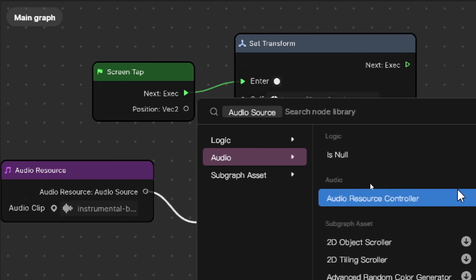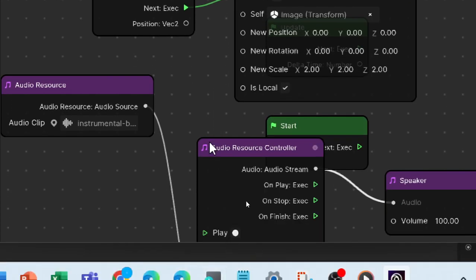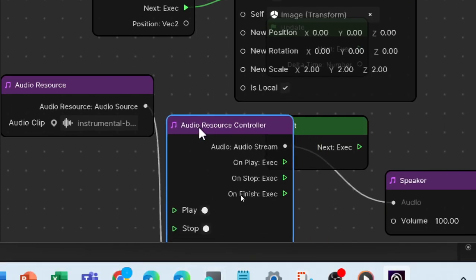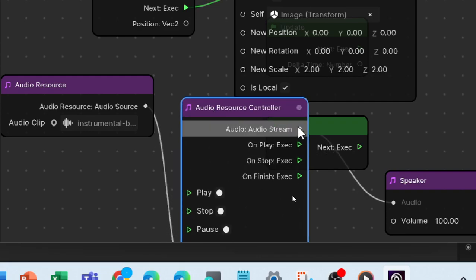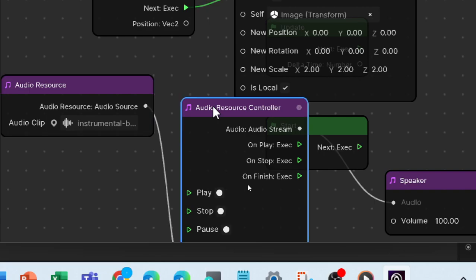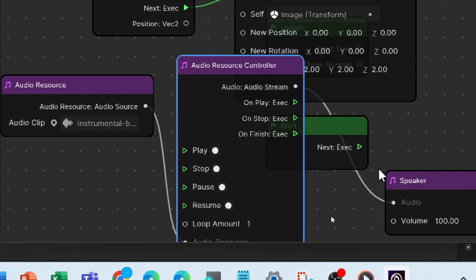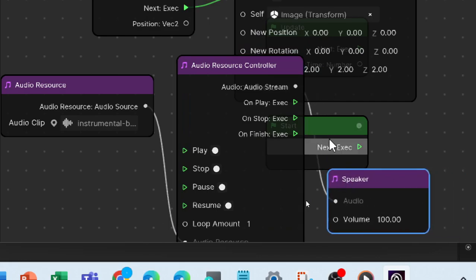Okay, it will ask you what to do. We are going to choose audio and then audio resource controller. So this one will automatically be added to your visual scripting window. The audio resource will be linked to the audio resource controller, and speaker is automatically added, yeah.